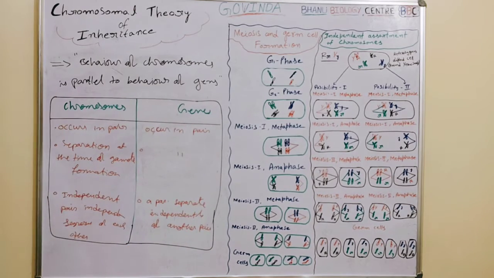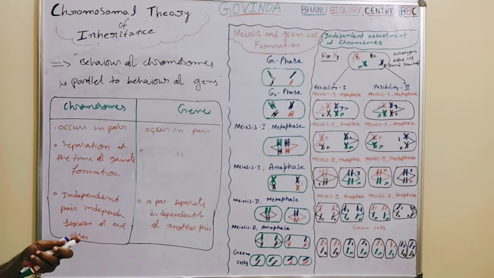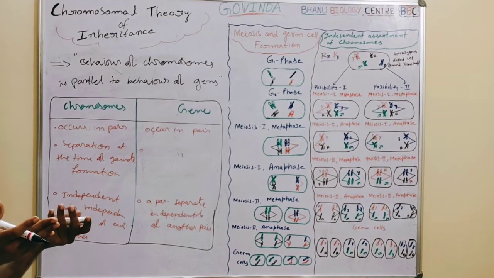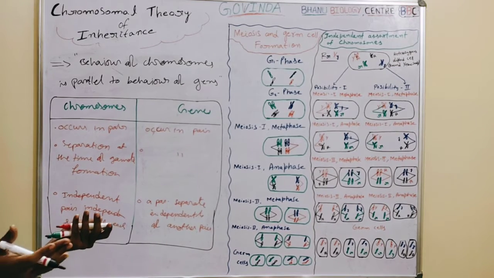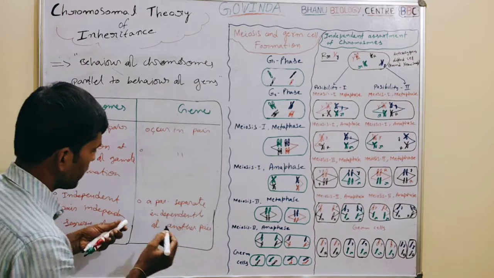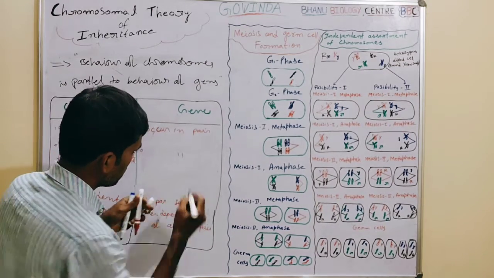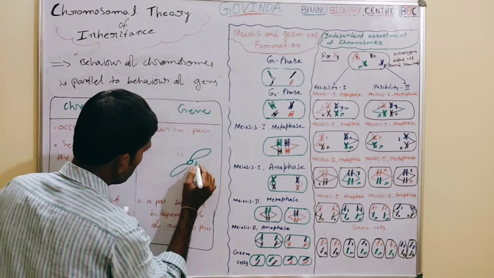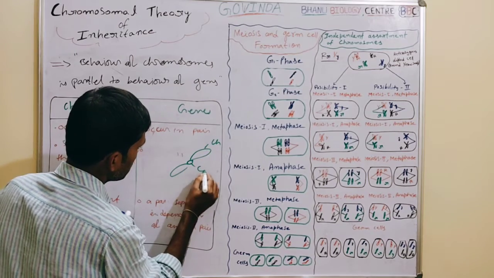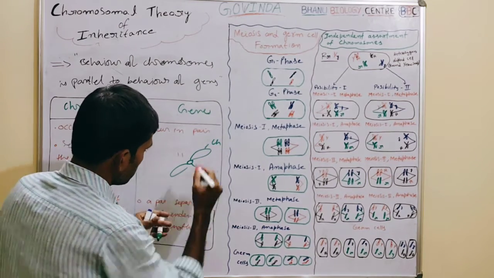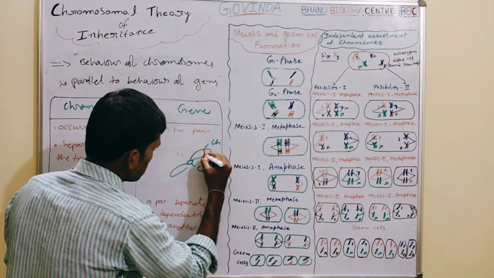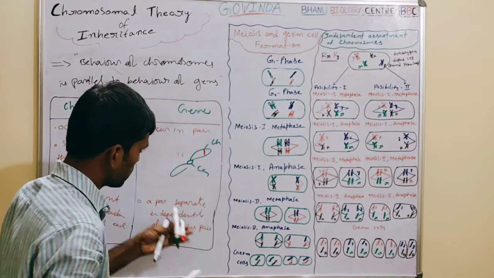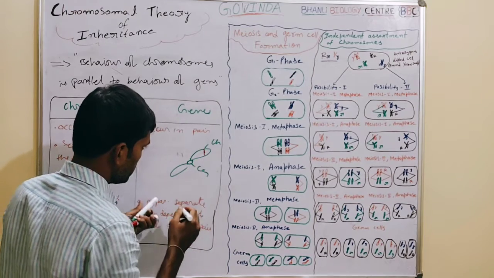One more important point said by these two persons: genes are present at specific locations on the homologous chromosomes, because chromosomes are the carriers of heredity. We know well, chromosomes are the carriers of heredity. So I draw the structure of a chromosome. This is the chromosome, these are the chromatids, this is the centromere. This is the locus. For example, on this locus, a particular gene is present.